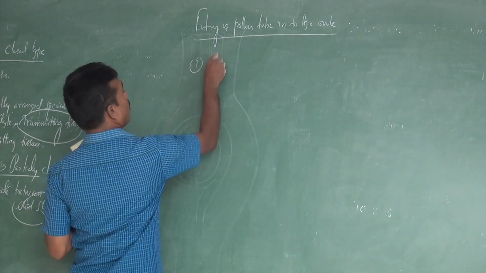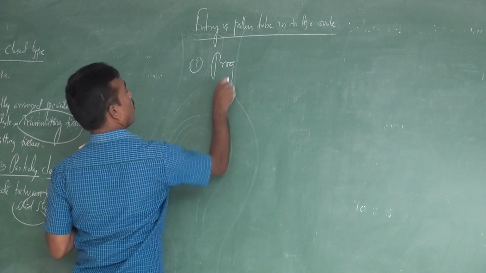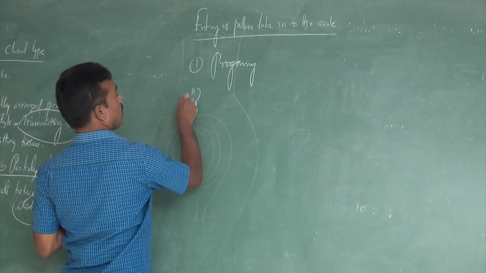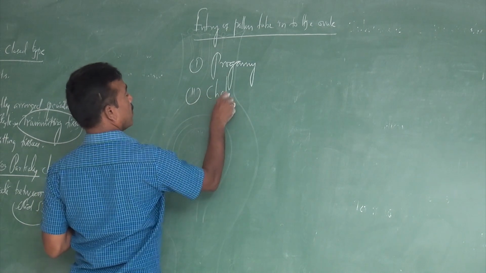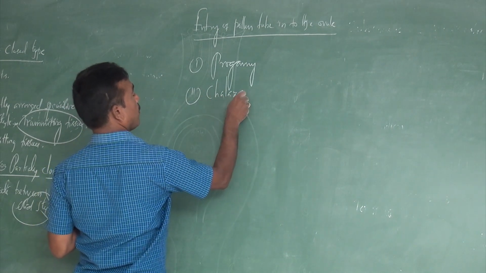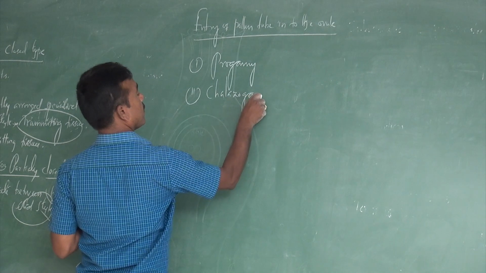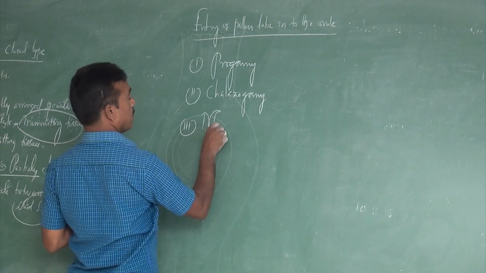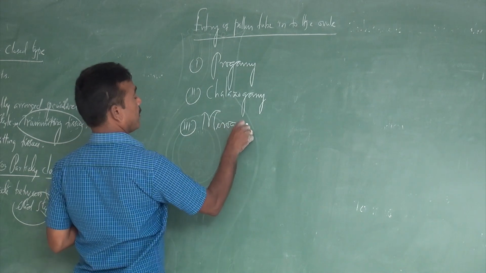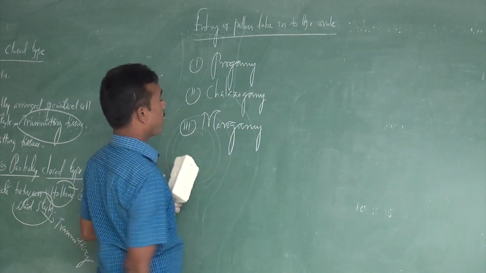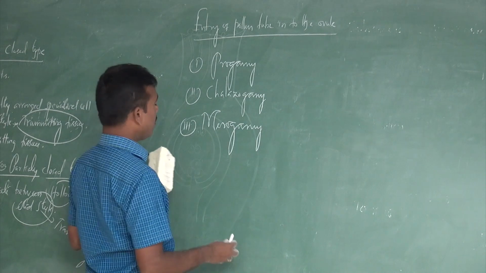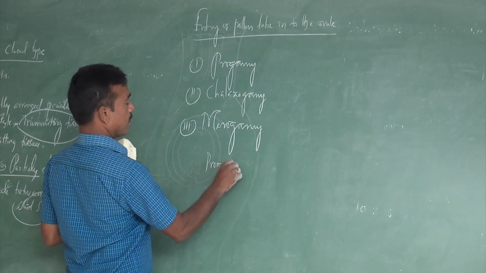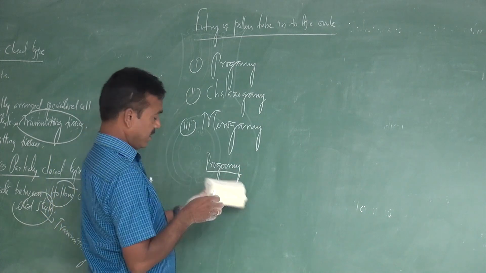One is called progamy. The second one is called chalazogamy. The third one is commonly called mesogamy. So what is commonly called progamy? Nothing but